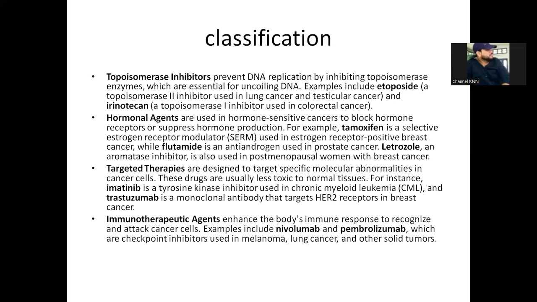So this is about cancer therapy, which includes the principles for cancer therapy and classification of chemotherapeutic agents which are used in cancer therapy. In the next class, we will deal with specific cancers and their pharmacotherapy.